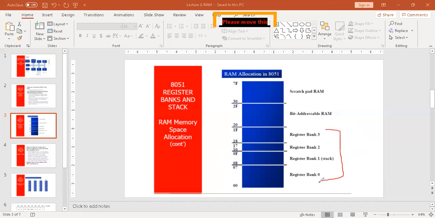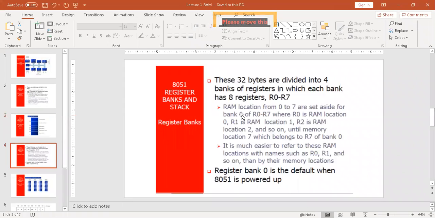Now, coming back to our register banks, the first 32 bytes. Now we will look inside these 32 bytes. These 32 bytes are divided into four banks that we discussed earlier: register bank 0, register bank 1, register bank 2, and register bank 3, in which each bank has 8 registers. Further classifying, if we have a memory bank starting from 00, in other words the first register bank, and going to 07.